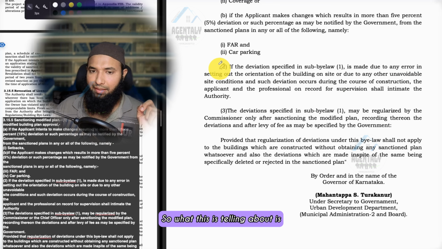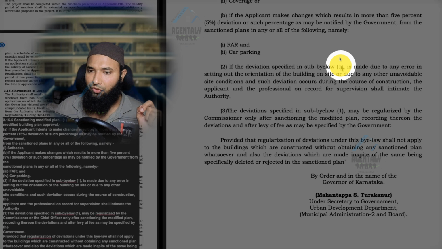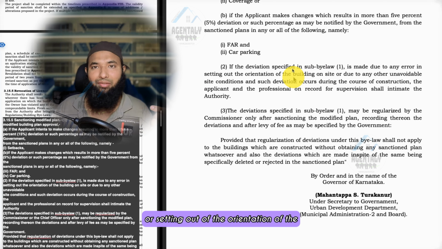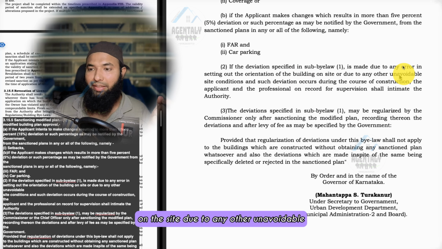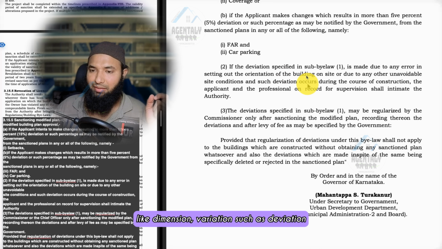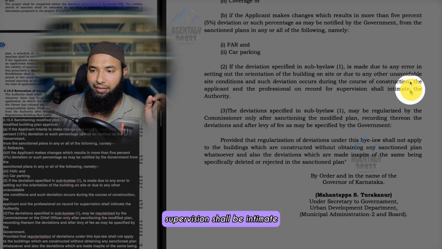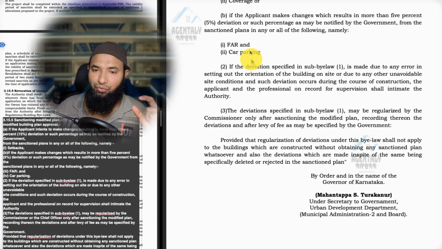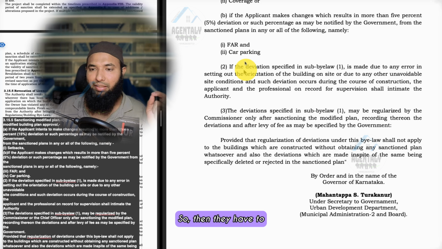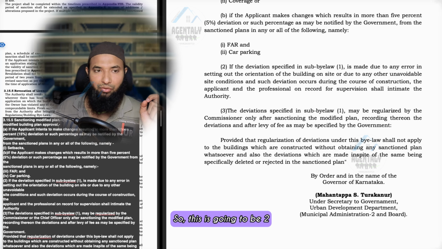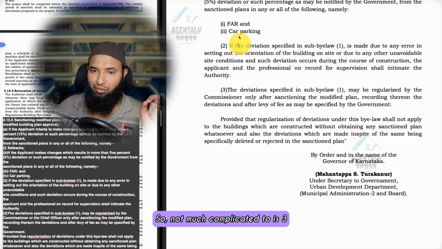So what this is telling about is, if the deviation in sub-bylaw 1 is by an error in setting out the orientation of the building, a mistake on the site, or due to other unavoidable site conditions like dimension variation, such that deviation occurs during the course of construction, the applicant and professional on record supervision shall intimate the authority. You have to inform the authority. So this is going to be 2. Not much complicated. Now 3.